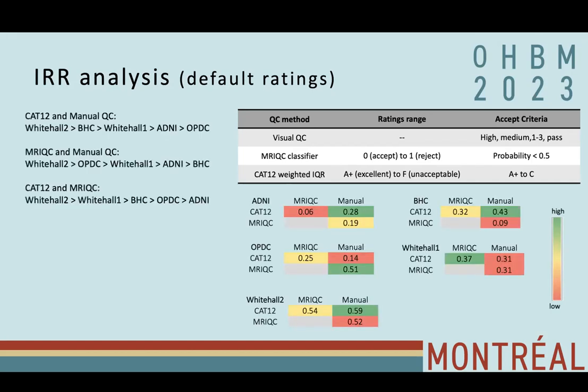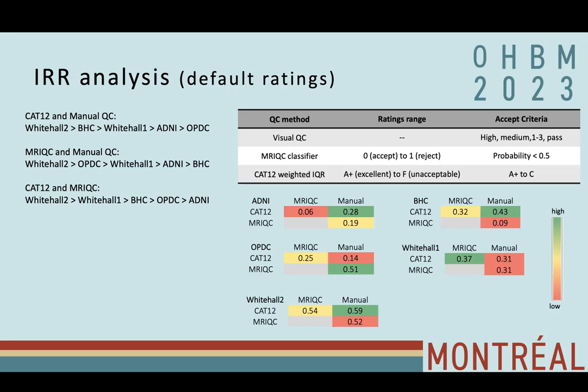So what we saw was CAT12 and MRI QC, CAT12 and manual QC has higher agreement for Whitehall 2 dataset and the least agreement for OPDC dataset. Similar was the case for other comparisons. But one thing to note is the agreement varies for each dataset. So it was very difficult to make any judgment on which tool produces the ratings which are closer